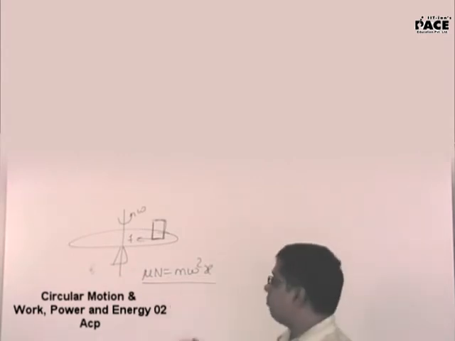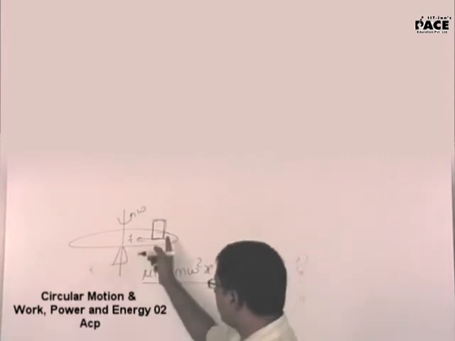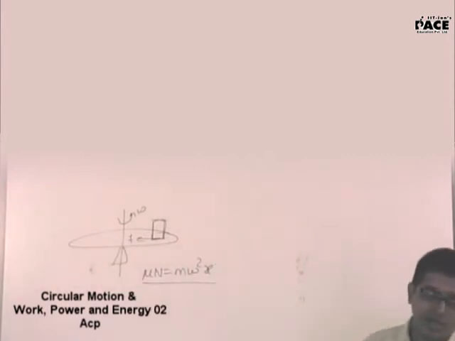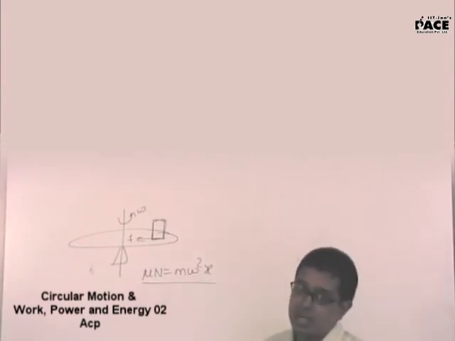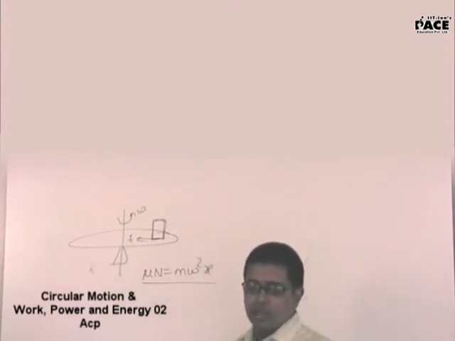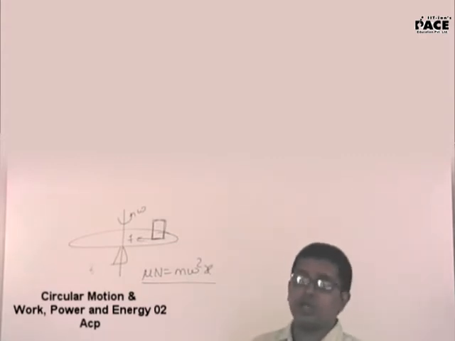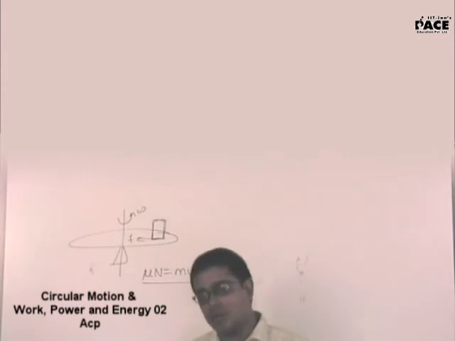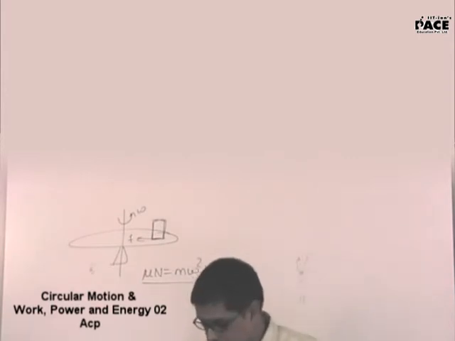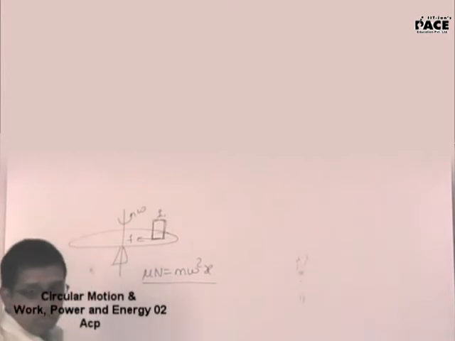But at the same time, you have an observer standing on this particular frame at the same distance of x. Fine. Now according to him, he is also going about in a circular track. So he is being subjected to a force of what? Centripetal force of m omega square x. So what is his acceleration? Omega square into x. Say temporarily for my convenience, let me consider the observer to be standing here itself. So he will feel that this particular block is at rest.